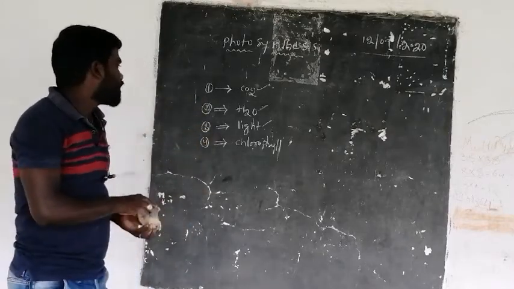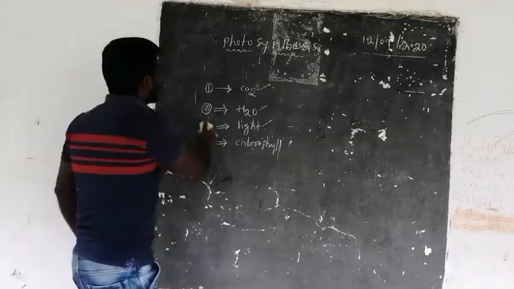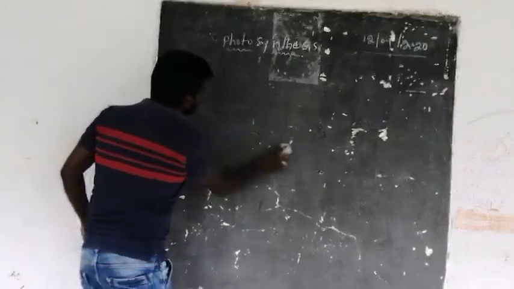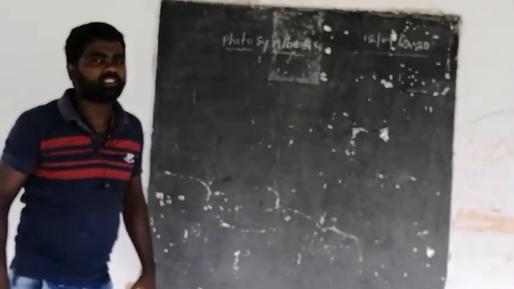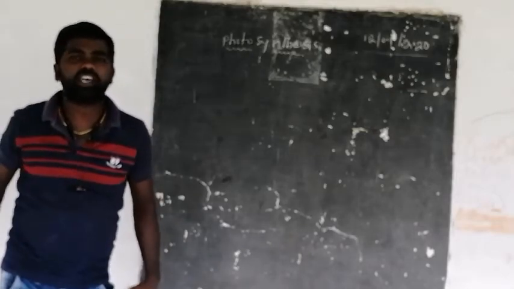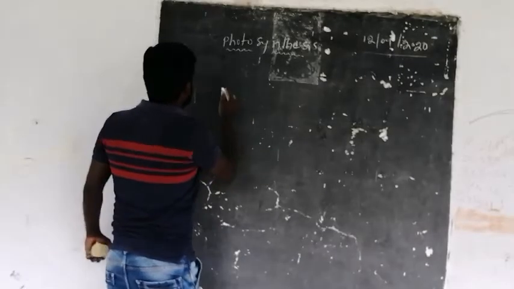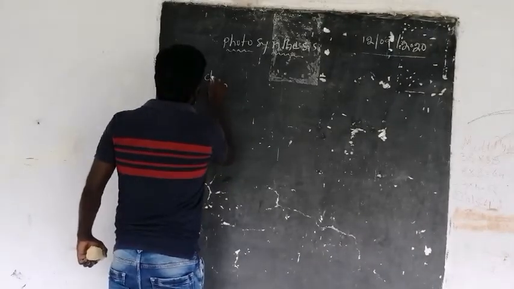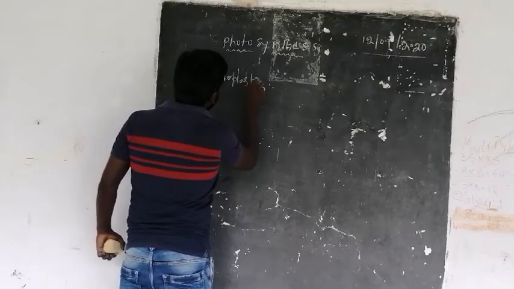Now let us see about this chlorophyll and how the photosynthesis occurs in the chlorophyll. Very, very important. In your annual examination, it may be asked as a 3-mark question: draw a neat labeled diagram of chlorophyll or chloroplast. Let us say chloroplast. Structure of chloroplast.